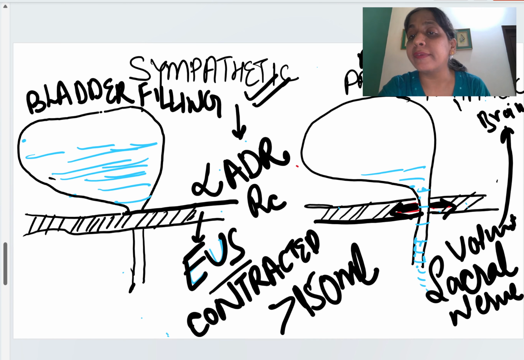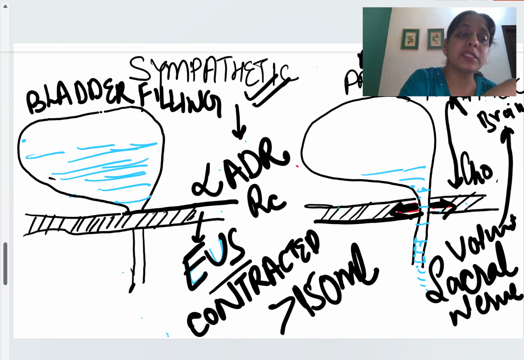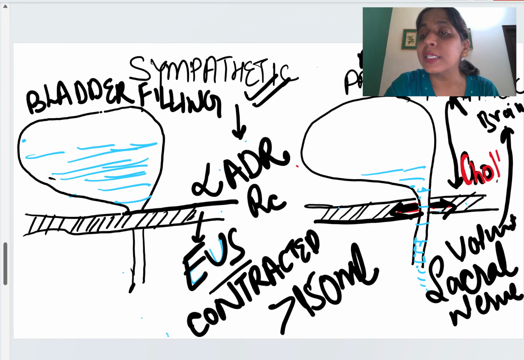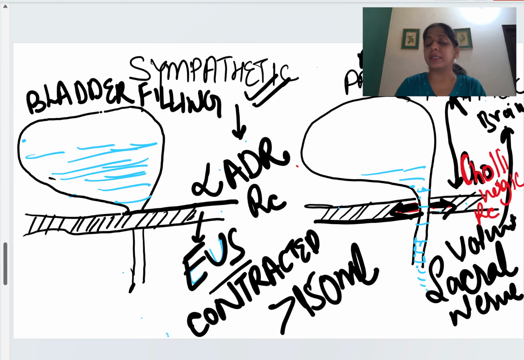Then the brain activates the parasympathetic nervous system, which acts on the cholinergic receptors. The cholinergic receptors are responsible for relaxing, or opening, the external urethral sphincter, and then the urine comes out and we micturate.